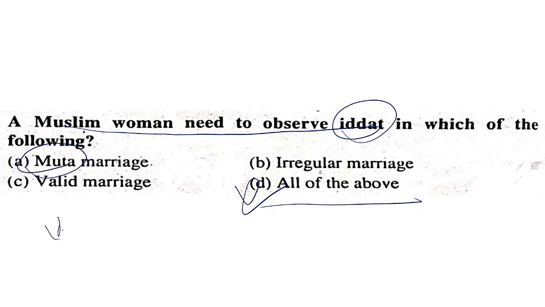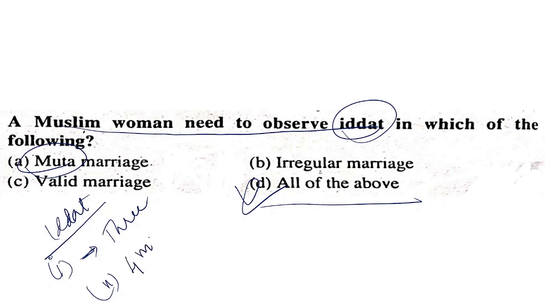Iddat is the period that is to be observed by a Muslim woman before remarrying on divorce. In case of divorce, the iddat period is 3 months, and in case of dissolution of marriage by way of death of the husband, then the period is 4 months and 10 days.